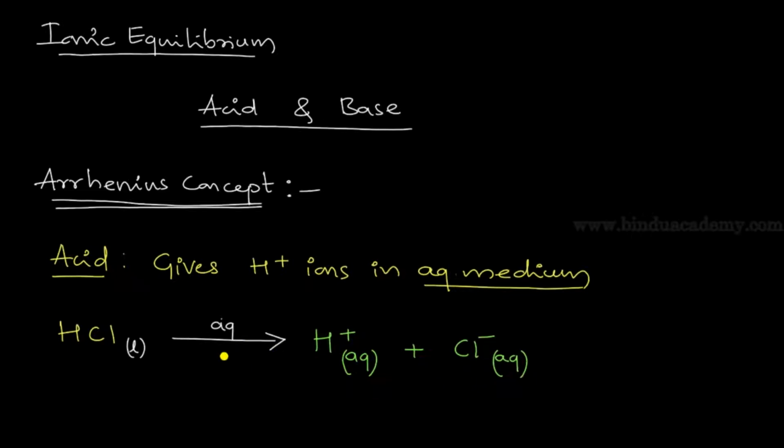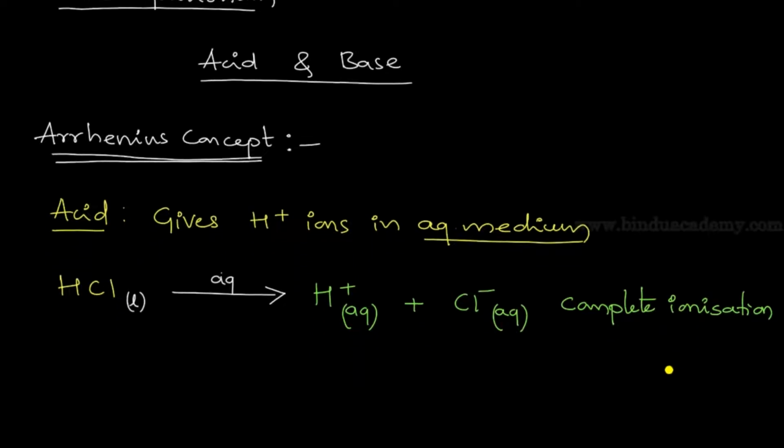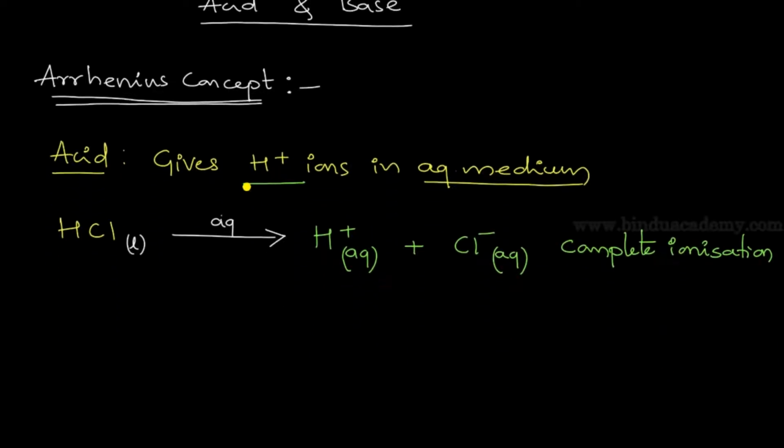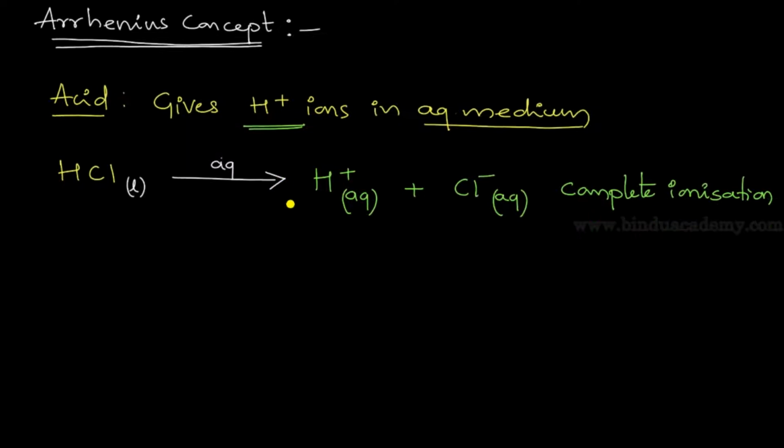Now you can see that we wrote a single headed arrow, meaning the direction of the arrow is only one direction. It means complete dissociation, complete ionization is taking place. The substance which gives H plus ions with complete dissociation is called a strong acid.